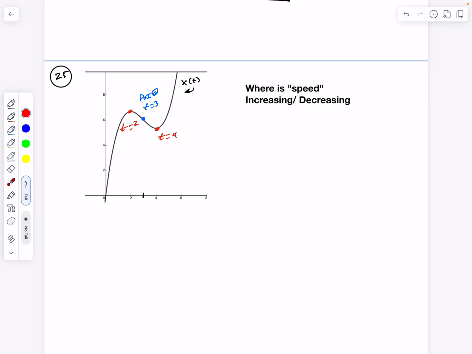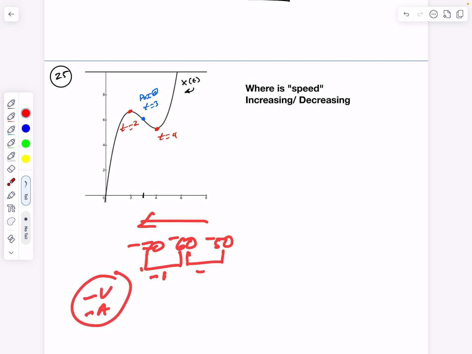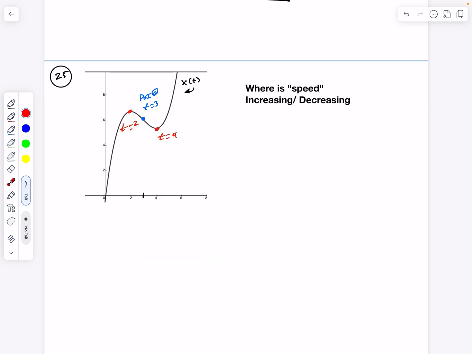The same sign, speed is increasing. Now let's look going to the left. If I'm going 50, 60, 70 to the left, well, those are all negative velocities, right? Now, the acceleration from negative 50 to negative 60, that's more negative. So that's actually a negative acceleration. Negative 60 to negative 70, again, that's more negative. That's negative acceleration. So I've got negative velocity and negative acceleration. Again, the same sign, speed is increasing. So when the signs are the same, both positive or both negative, speed is increasing.